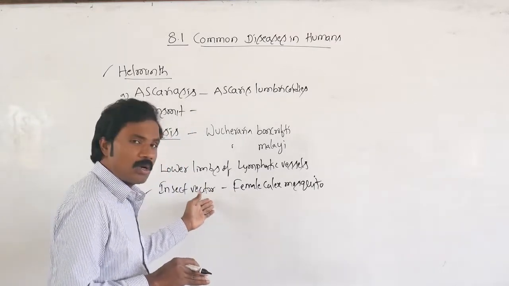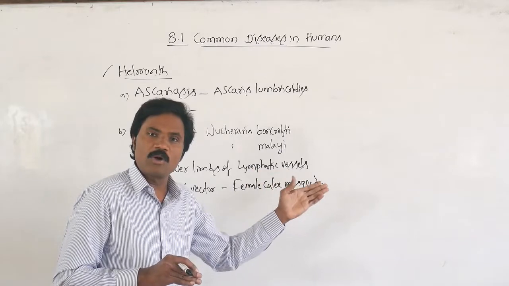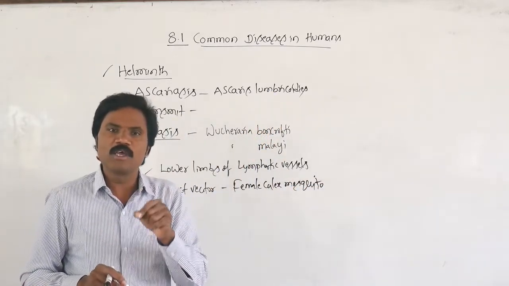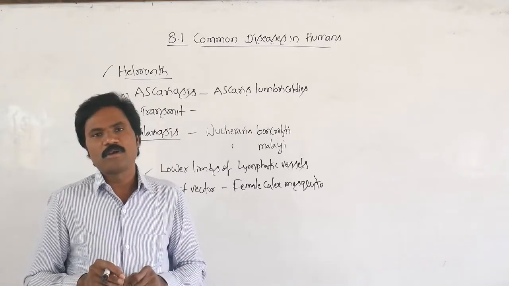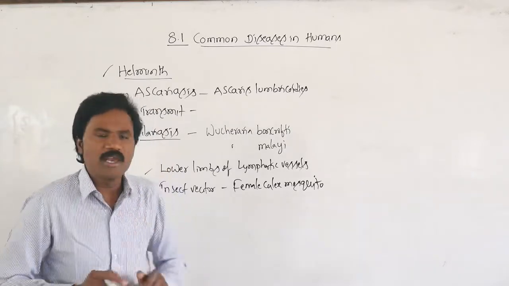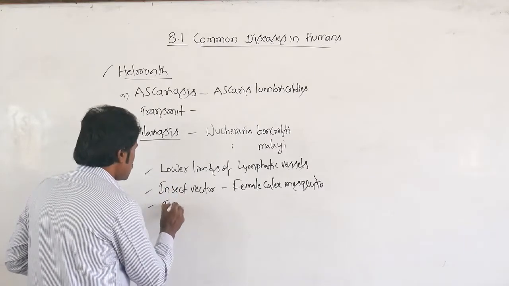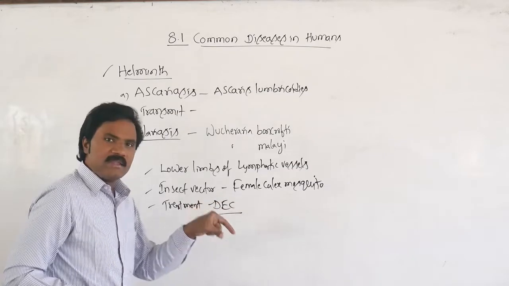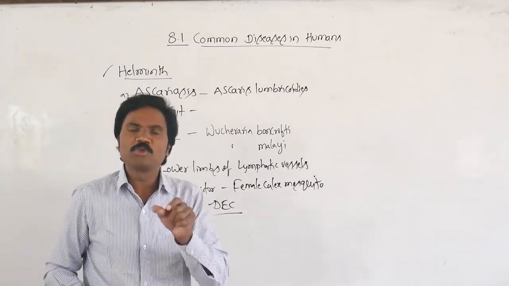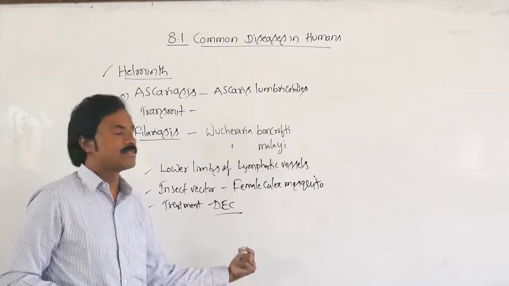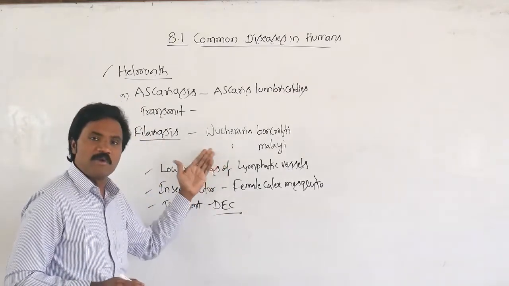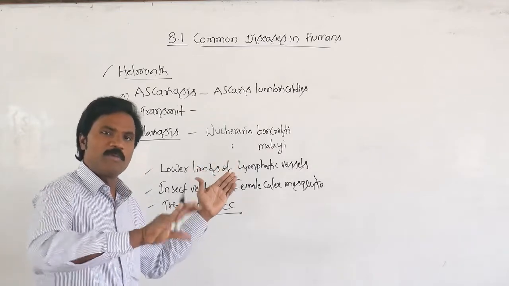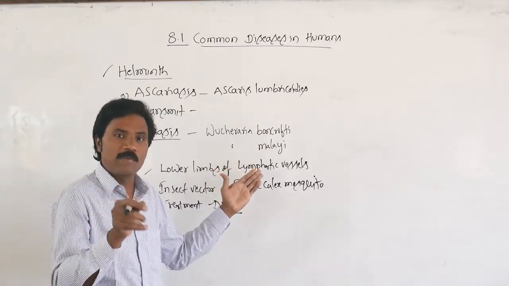How do we control it? By controlling the population of mosquitoes. Is there any medicine to control this? Yes, there is a particular drug, diethylcarbamazine. Diethylcarbamazine is the medicine to control elephantiasis or filariasis, and that is very important. It is digenetic, completing its life cycle in two hosts, both human being as well as mosquito. What is the name of the mosquito?